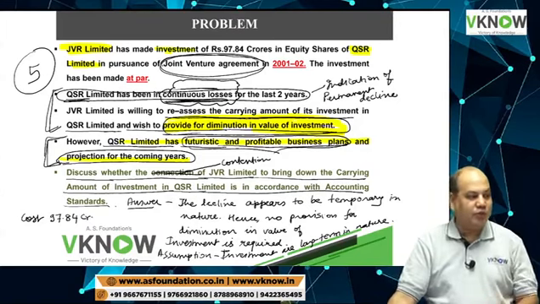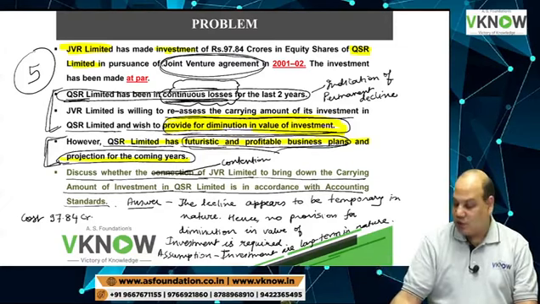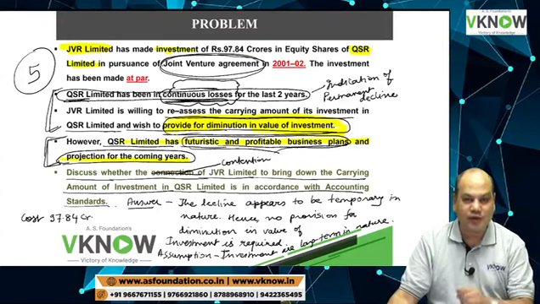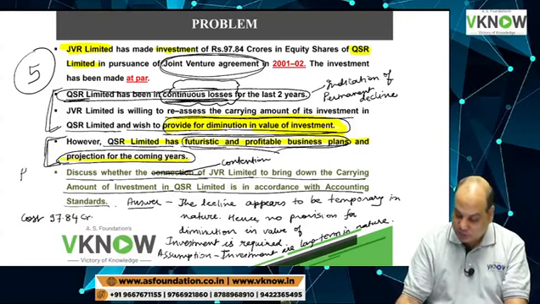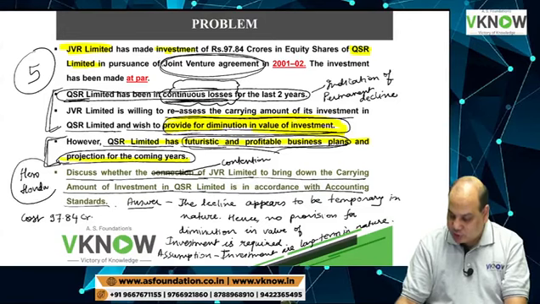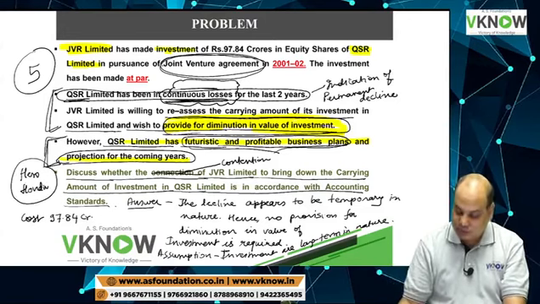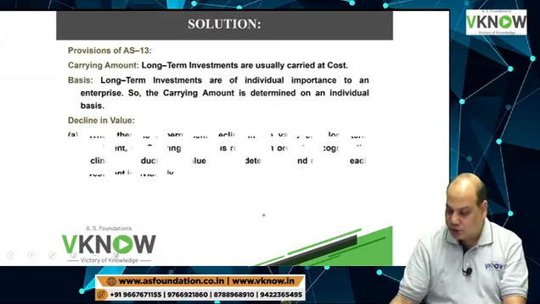In your foundation you might have learned that joint venture arrangements are for a very short period. That is not true every time. Some joint ventures have longer life. For example, Hero Honda was a joint venture which went on for 25 years. That is a joint venture which can go for many years.